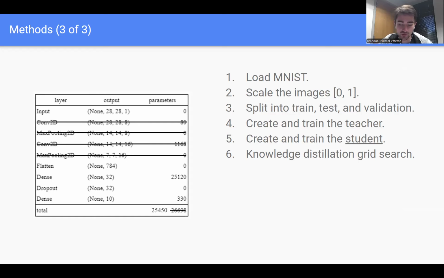After that, I created and trained the student, which was a simple neural network derived from the teacher model. And finally, I did a grid search for the optimal temperature and alpha values.